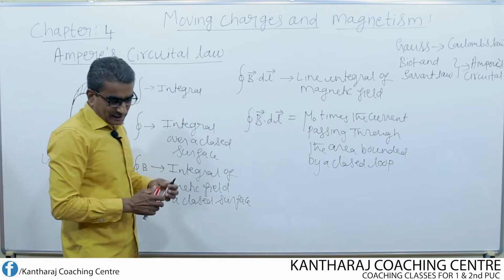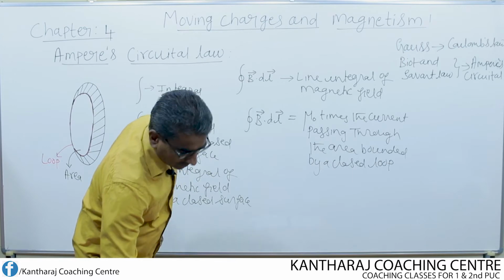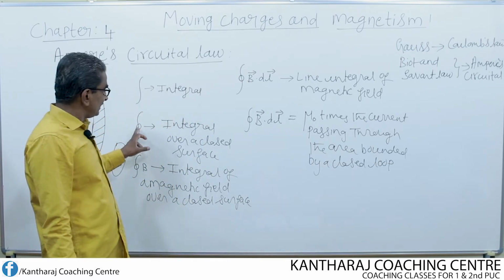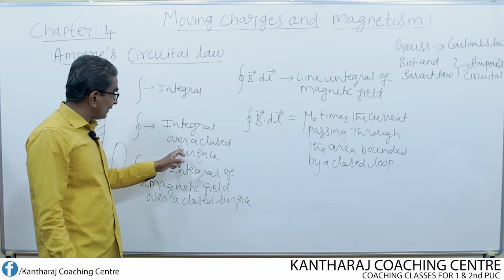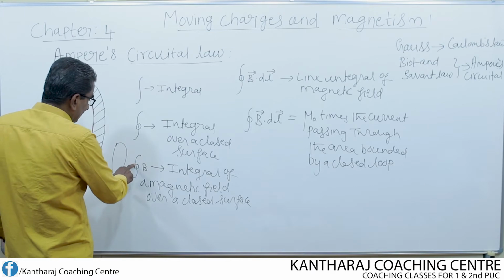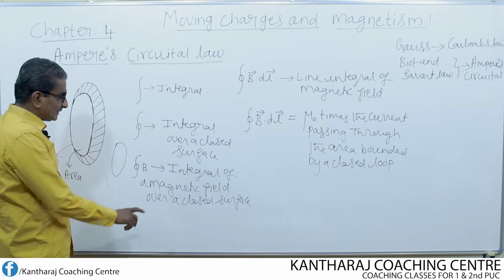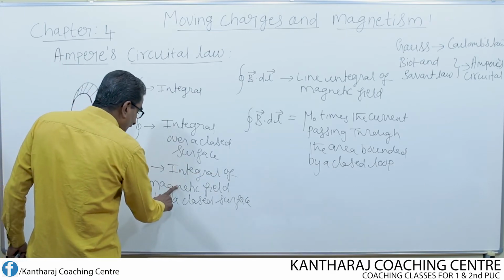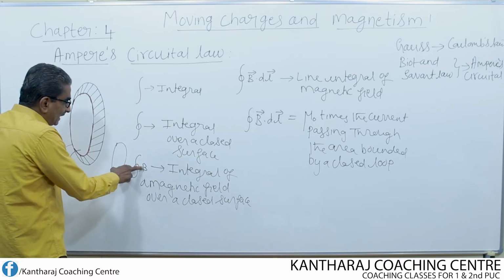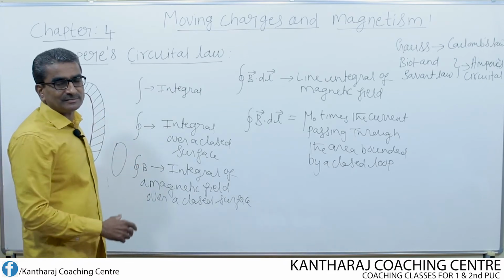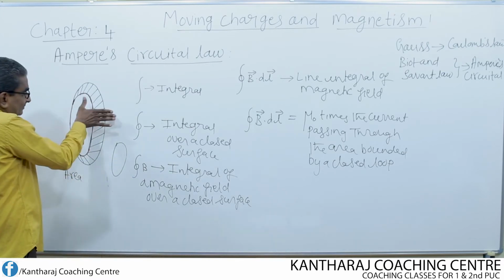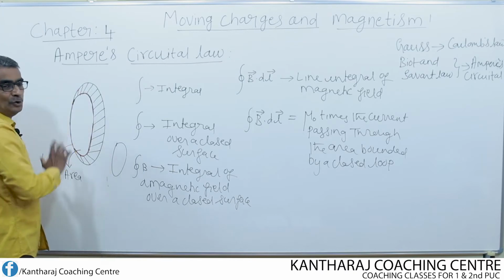Now according to the statement, this gives the integral over a closed loop. This represents the integral of the magnetic field over the loop, and this magnetic field is produced by a current, and that current should pass through the area of this loop.